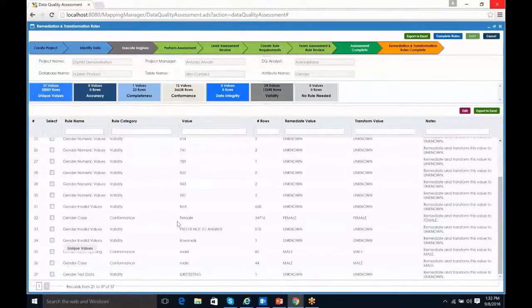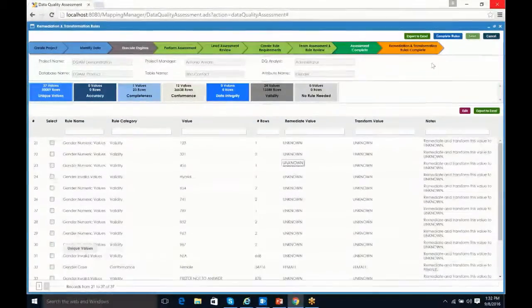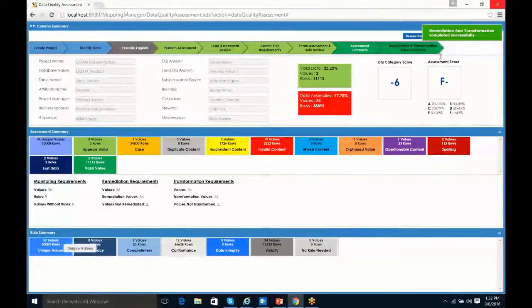Once we do that, again, the software enforces our rule. So here, when I say complete rules, we should now see this chevron turn green. So I'll say complete rules, and indeed it did turn green. And that ends the entire assessment process from beginning to end.